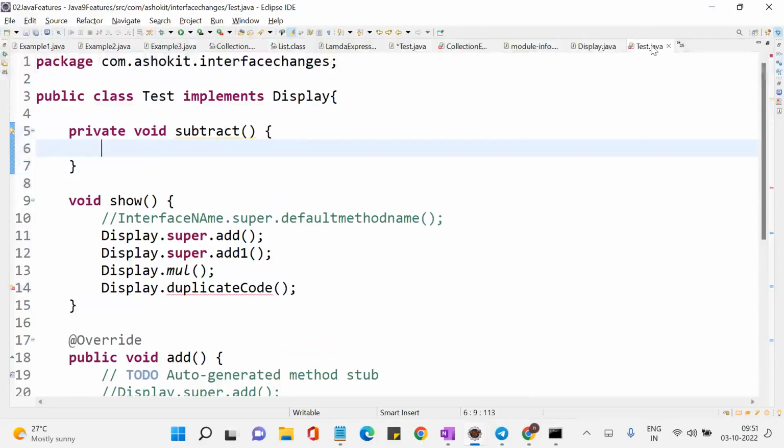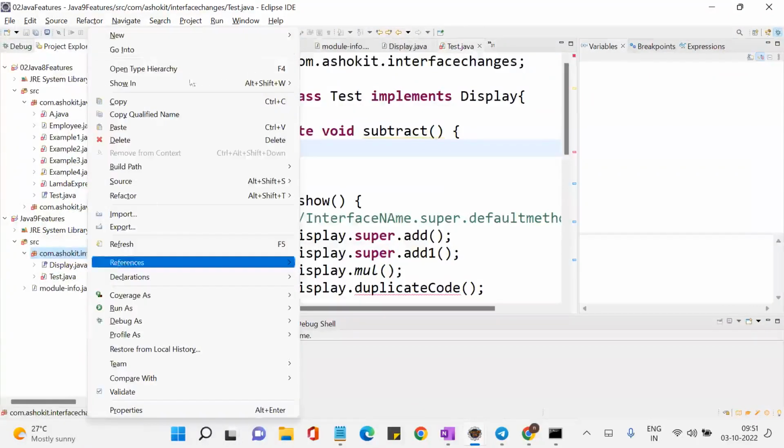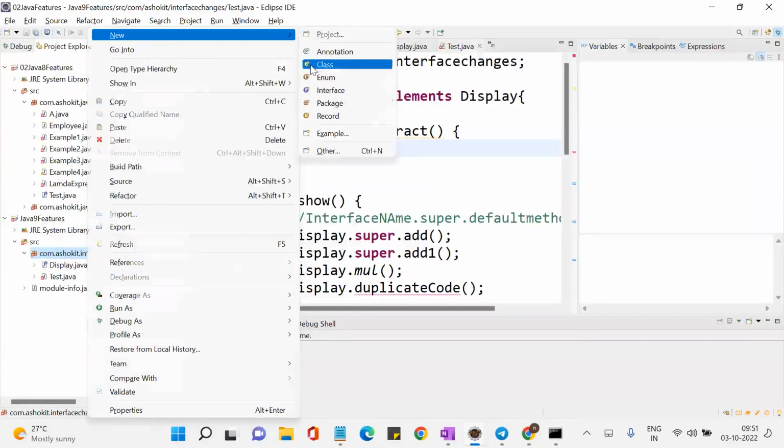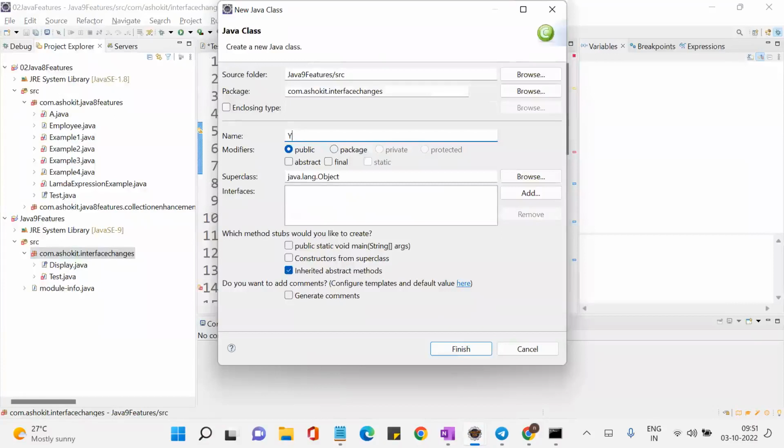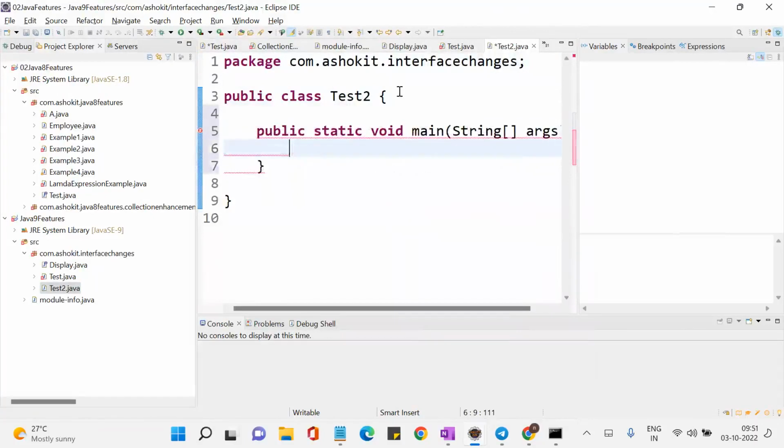Okay, now let me create a separate class. I'm creating another class called test2. In test2, let me create a main method, and then I'm creating a test object, test t equal to new test. I created an object, done.